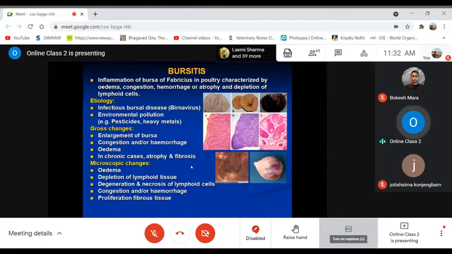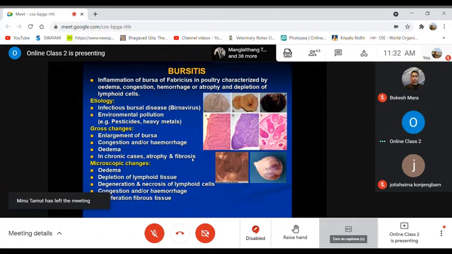IBD in short. I don't know if we will learn it in poultry pathology or avian pathology or not. In that case, the bursa of Fabricius, this lymphoid organ, gets inflamed. If it is inflamed, there will be enlargement, and there may be congestion, edema, or hemorrhagic lesions.